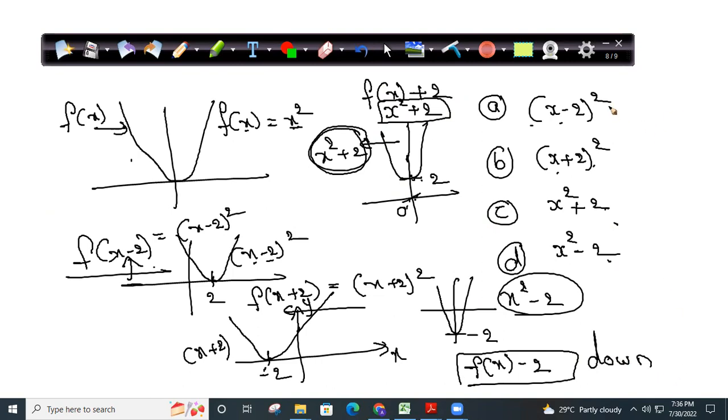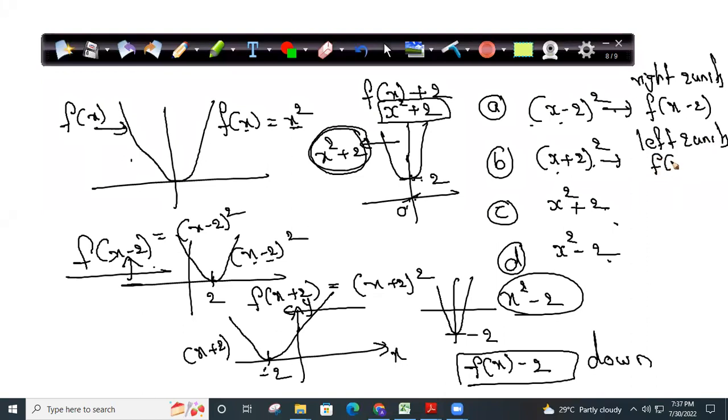So 4 functions. What is this? Shifting right 2 units. What is this? Shifting left 2 units. f of x plus 2. What is this? Shifting up 2 units. f of x plus 2. What is this? Shifting down 2 units.